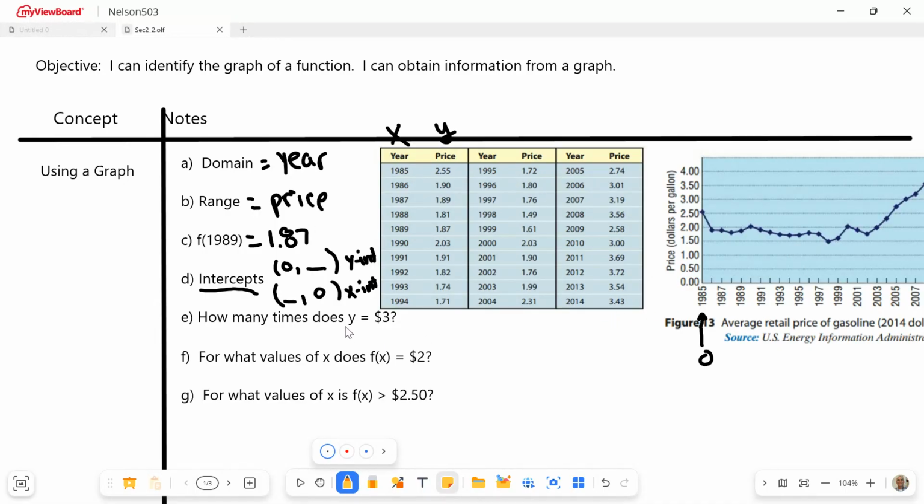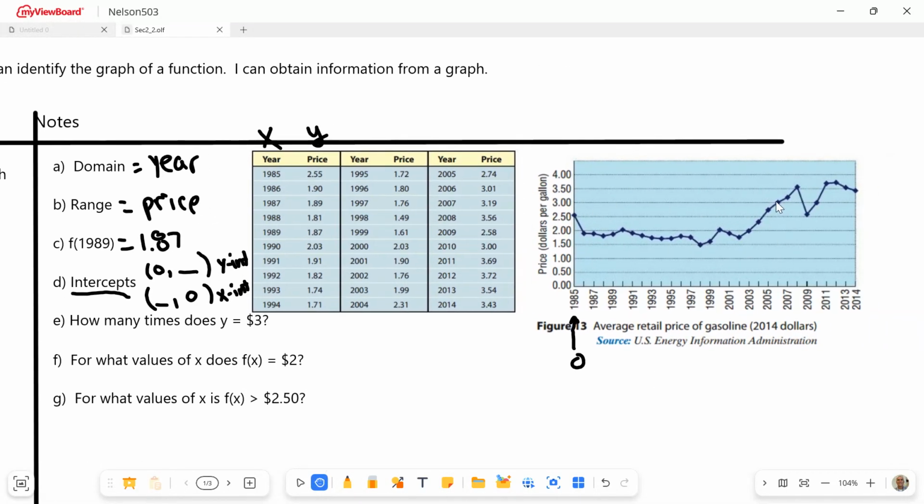So how many times does y equal $3? Well, that's as easy as looking through here and saying, does it ever cross $3? And you can see, right here from 274 to 301, if we look out to 2006, right out here, and you look at $3, see how the line is going right through there? And then it looks like it stays right above $3 the rest of the way. No, maybe in 2010 it went back down to $3. Let's see if I can move the graph over a little bit. Oh yeah, so here we go. So it went above, and then it went below, and then it went above. So there's 3 times. How many times does y equal $3? 3 times.